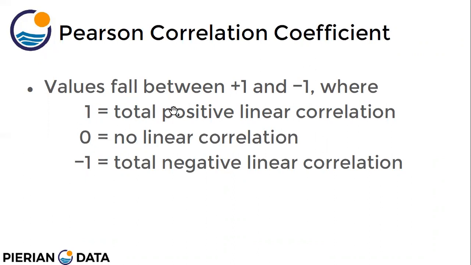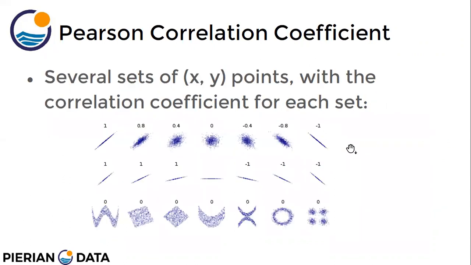Okay, +1 means total positive linear correlation. 0 means no linear correlation, and -1 means total negative linear correlation, right? So if my data looks like this, there is a high correlation of 1. If it is positive but spread out, it is like 0.8. These pictures or graphs show you different kinds of correlations.